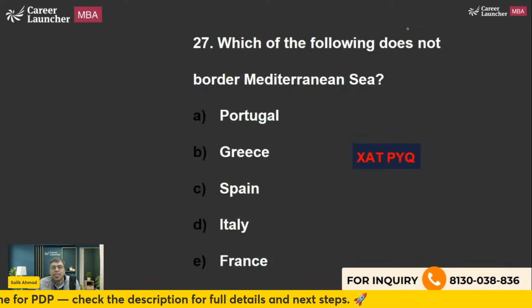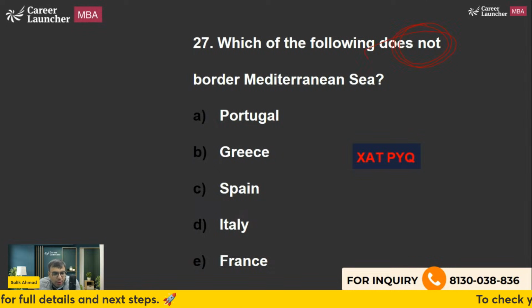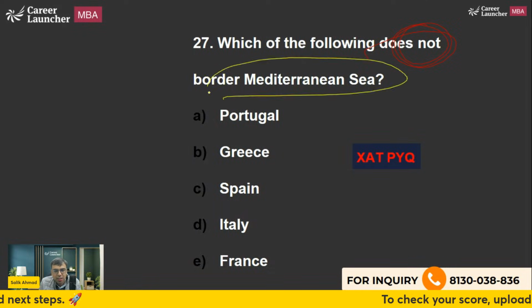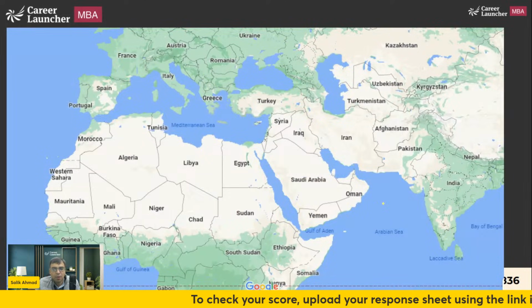Which of the following does not border Mediterranean Sea? I've just told you when I was talking about Israel, about Mediterranean Sea. Portugal, Greece, Spain, Italy, France. What is the right answer? So the answer is A, Portugal.